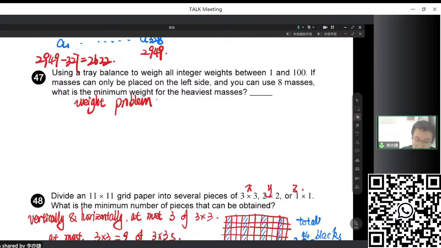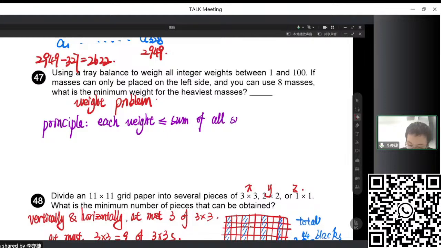So the principle is: how to make it happen? We just need to make each weight no greater than the sum of all smaller weights plus 1.